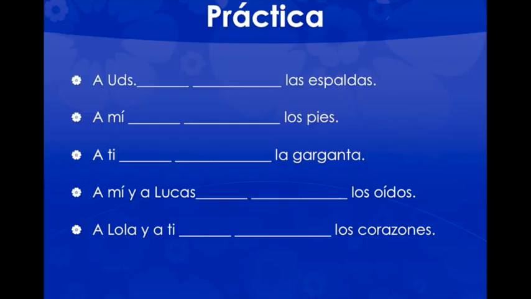So if we wanted to practice, we look at the a ustedes, we know that's going to be les, and because backs are plural, it's going to become duelen instead of duele. Les duelen las espaldas. A mí me duelen los pies. My feet hurt. A ti te duele la garganta. To you, the throat is hurting. A mí y a Lucas is basically like saying to us, or a nosotros nos duelen los oídos. Our ears hurt.